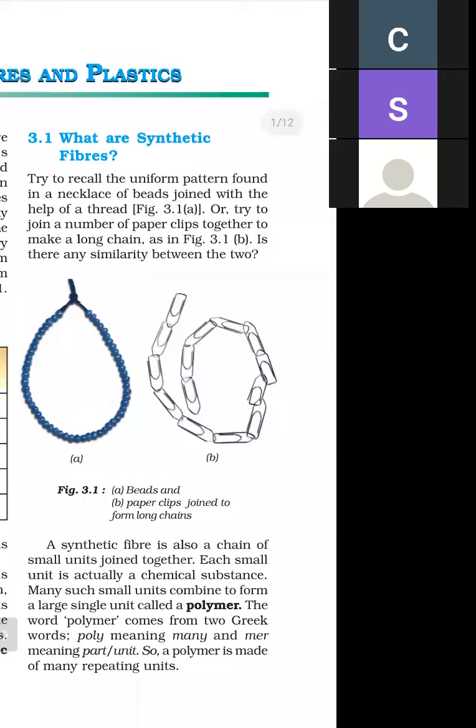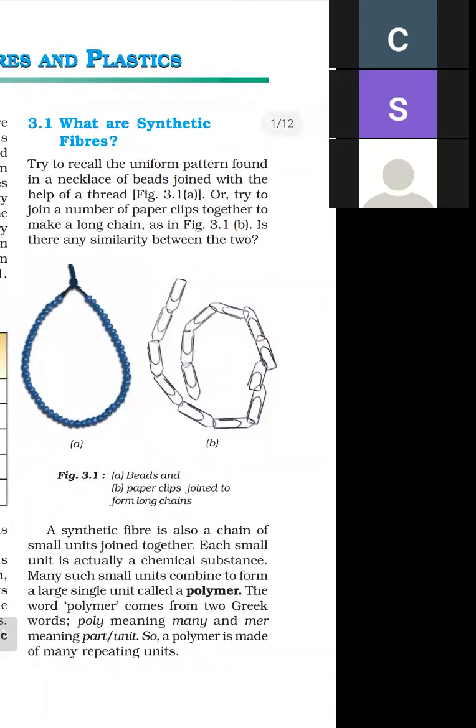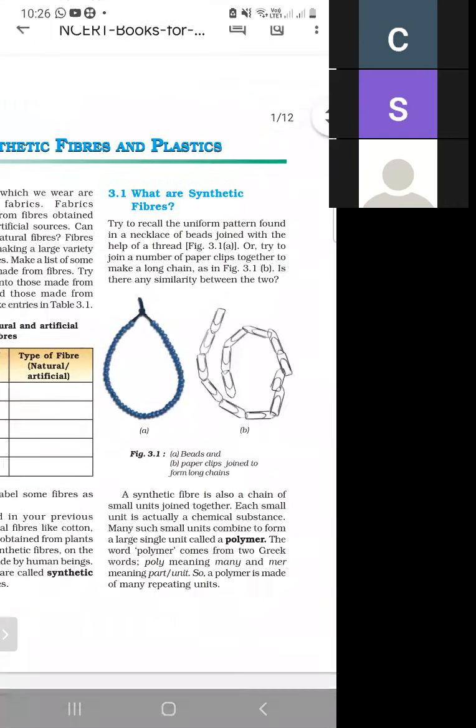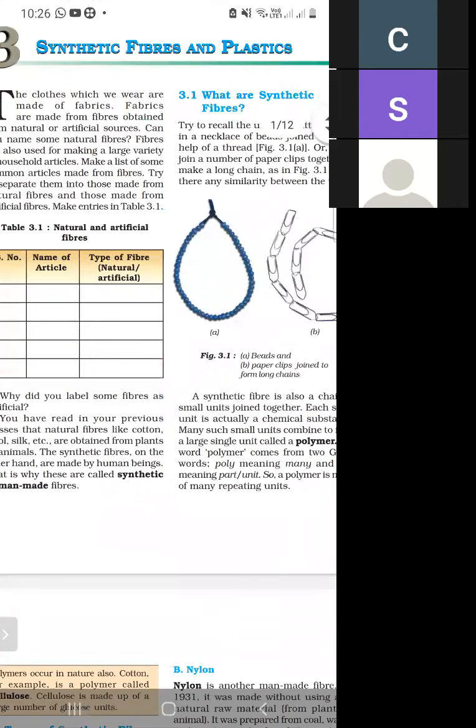So what are synthetic fibers? They are made up of small units, just like the beads of a necklace, and these small units are made up of chemical substances. When all these units combine, they form a polymer. And what is the meaning of polymer? Poly means many and mer means units. A polymer is made up of small units that are repeated.